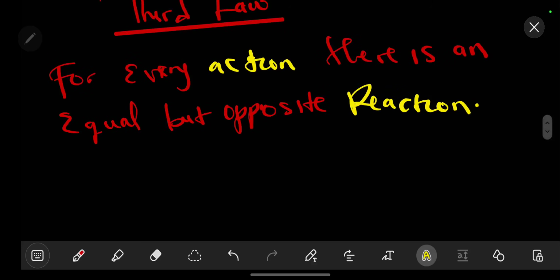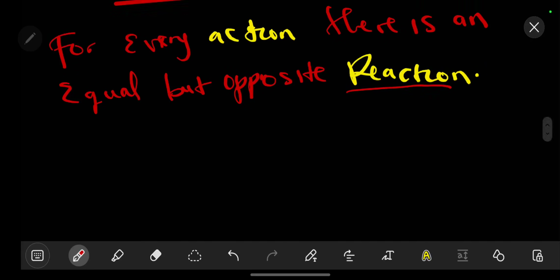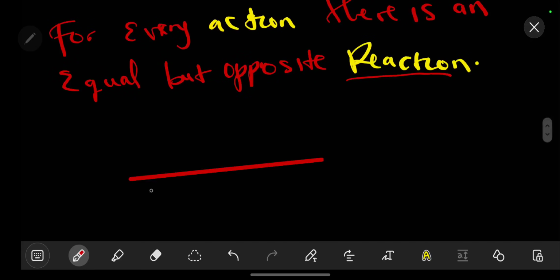So now, a common exam question is... First, before we look at that, let's say we have a block sitting on a table like that.